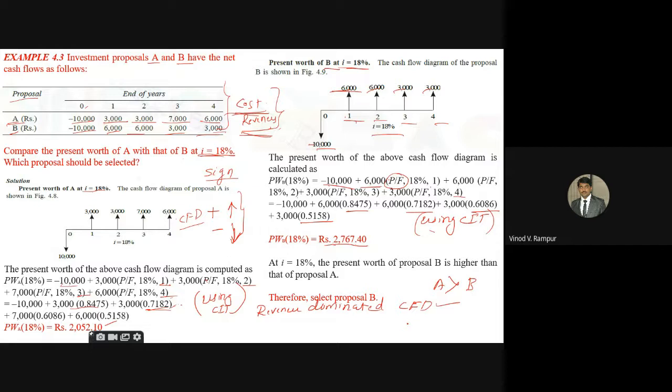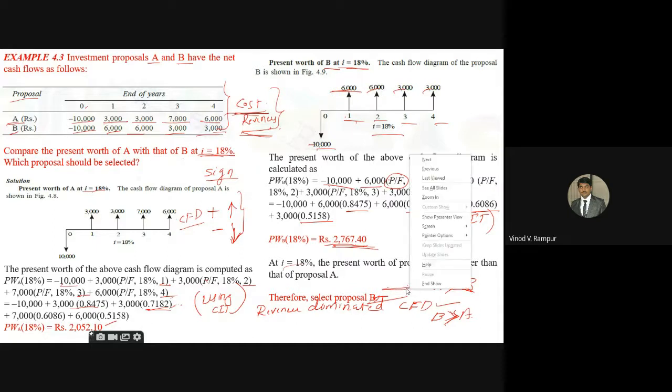Now if it is a revenue dominated cash flow diagram, we always have to find out whether proposal A is greater than proposal B, then select proposal A. Sorry, proposal B is greater than proposal A, because 2,050 to 2,767. This one is bigger than A. Then we have to select B. You have to write this conclusion, otherwise you are going to lose 1 mark. Clear?